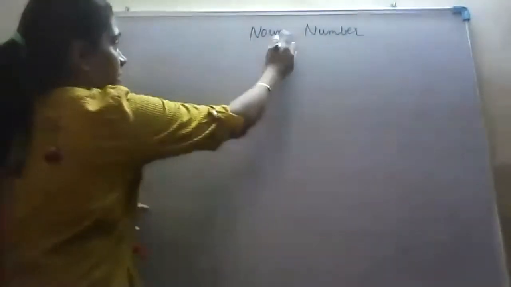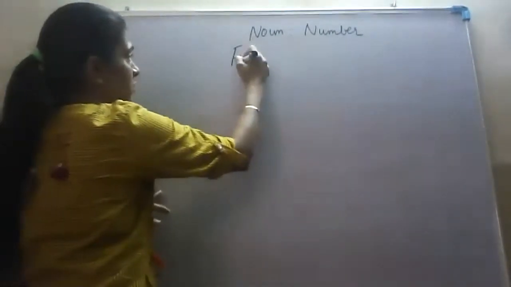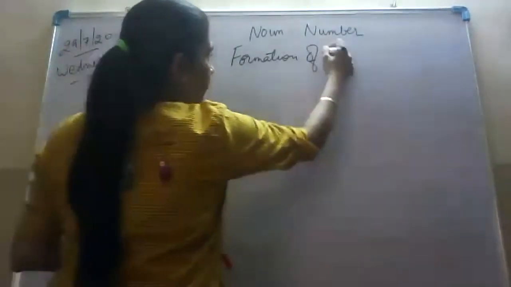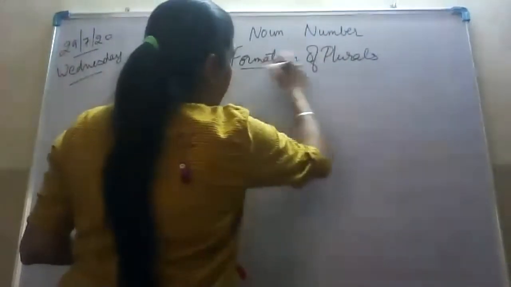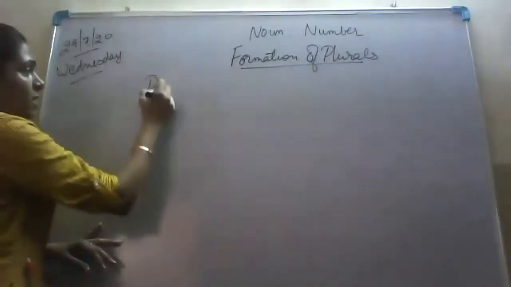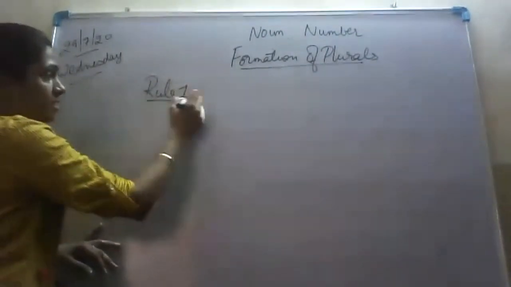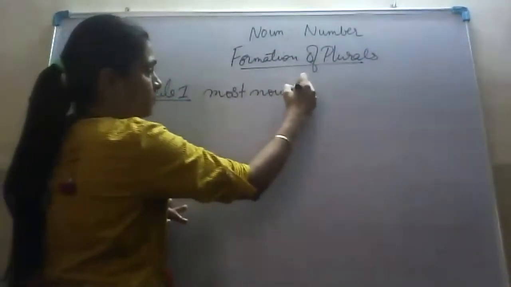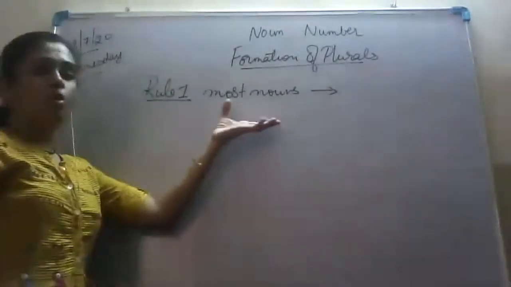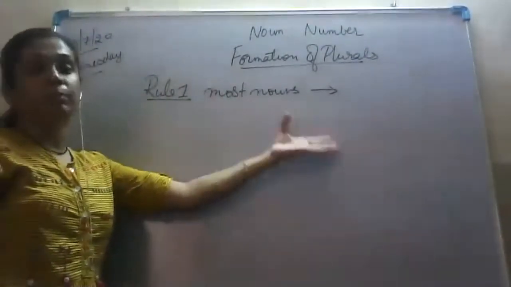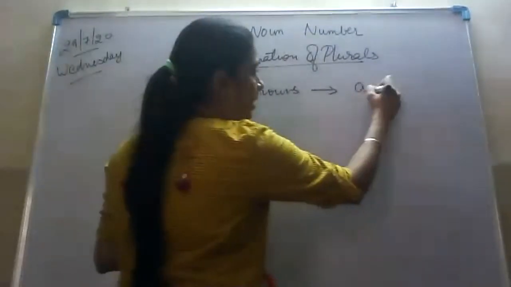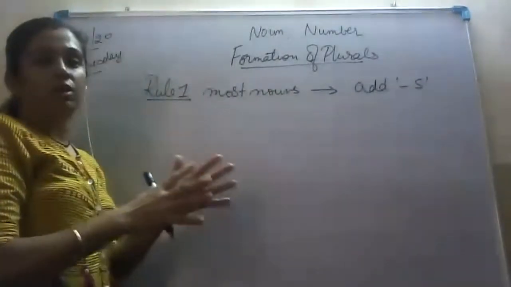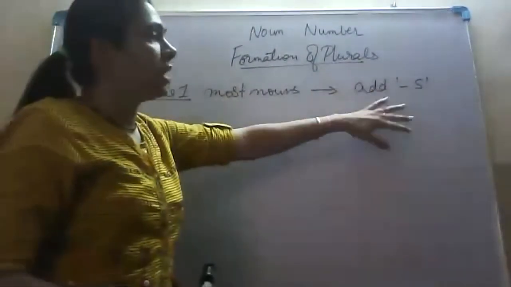So, we will be now studying about the rules of formation of plurals. There are certain rules. Rule number 1 says that most of the nouns form their plural only by adding s. That is, most of the nouns form their plurals by only adding s.